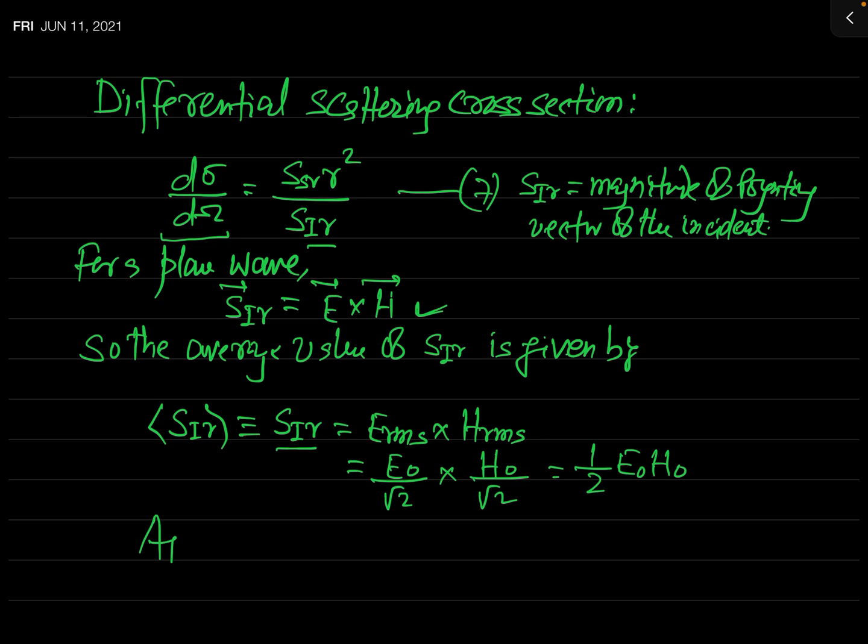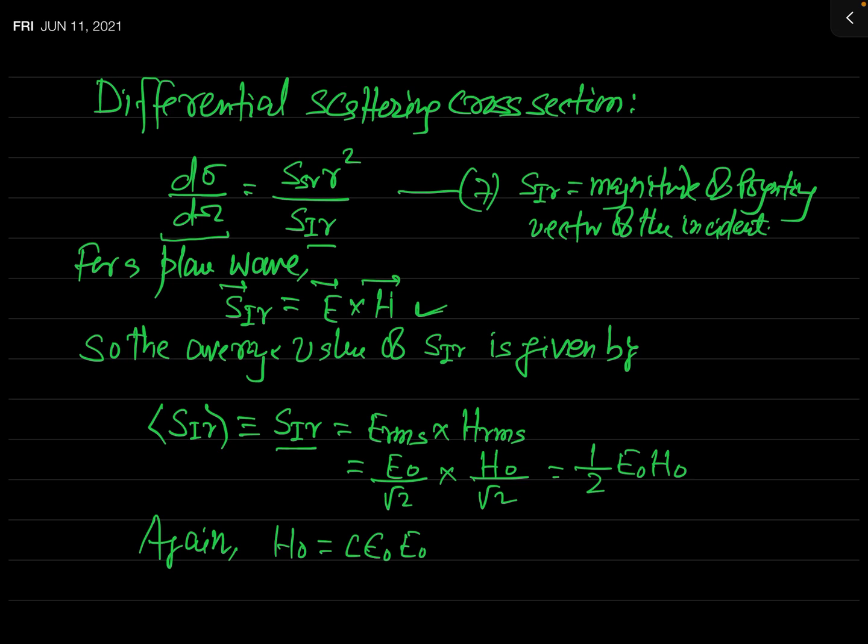Again, you have seen in the previous lecture how E naught and H naught are related. H naught is equal to c times epsilon naught times E naught. We have seen all these relations in the previous lectures.